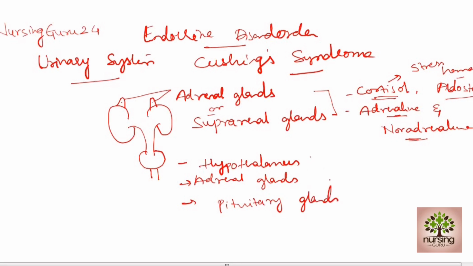Adrenal glands, hypothalamus, and pituitary gland are responsible for production of cortisol.